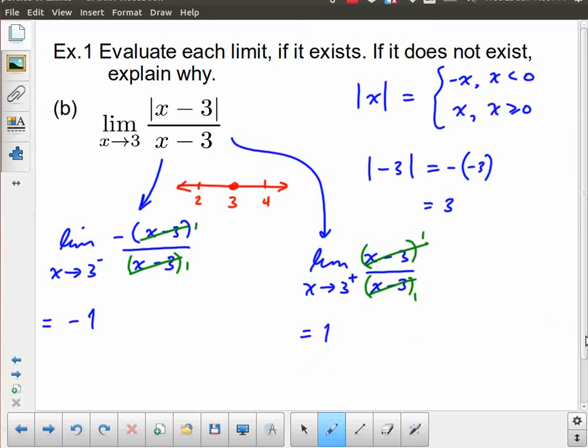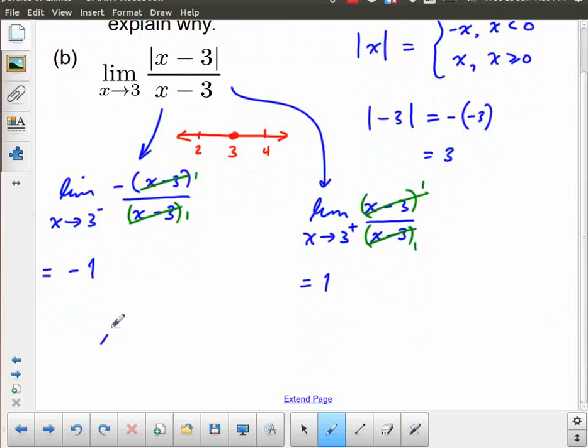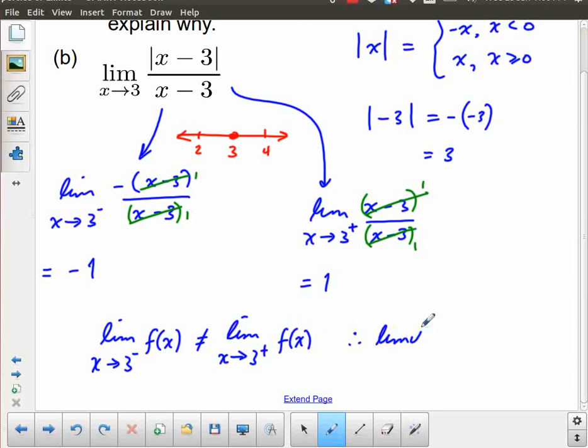But now I've got my two limits, which essentially is that the limit as x approaches 3 from below of f of x is not equal to the limit as x approaches 3 from above of f of x. So therefore, the limit does not exist.